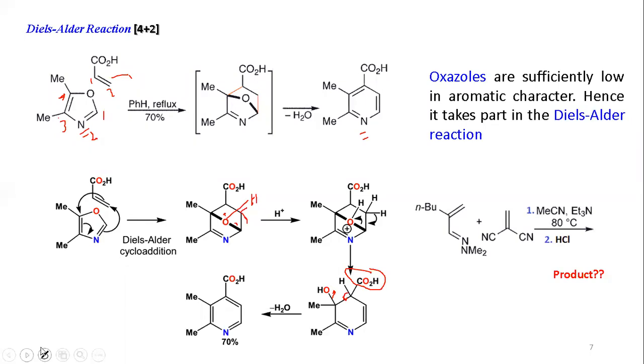Now here I have given another question. So what could be question number 5? What could be the product in this reaction? Okay, just consider the reagents properly. At the end you have HCl, so you have to consider that to come up with what should be your correct product. Okay, you have the Diels-Alder reaction here.